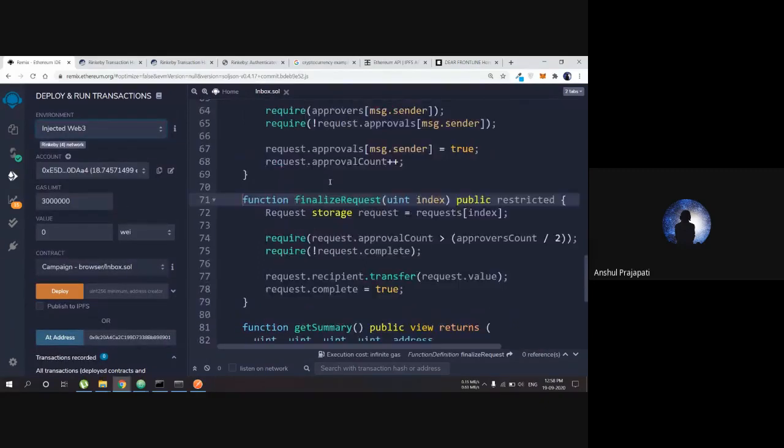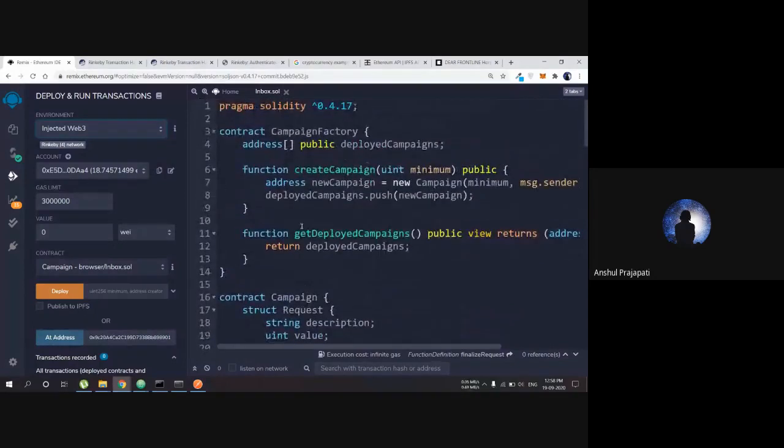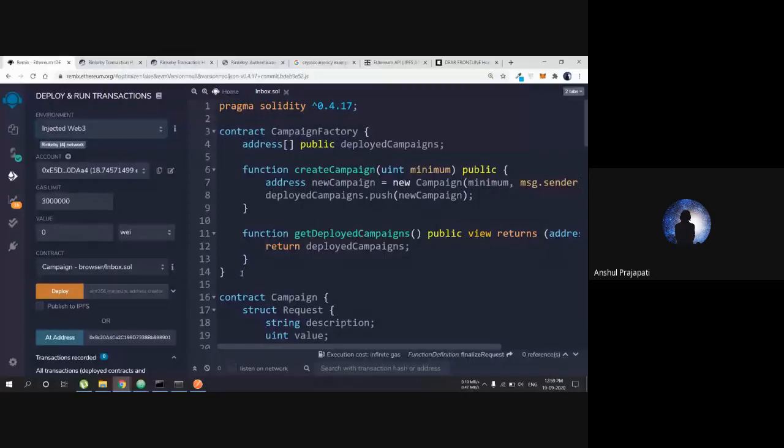Oh yes, one more thing. To handle many campaigns: there are many campaigns happening right now, as you can see, so we are also going to have many campaigns. So there is going to be a campaign factory contract, which is a different contract from this contract, and it will handle all the deployed campaigns.